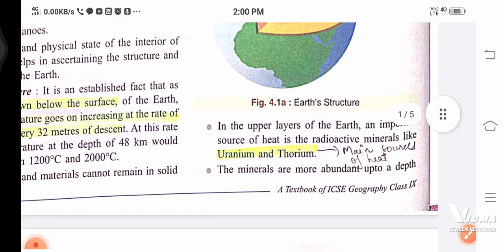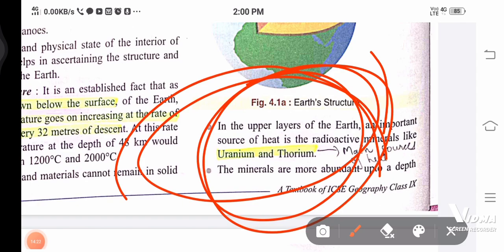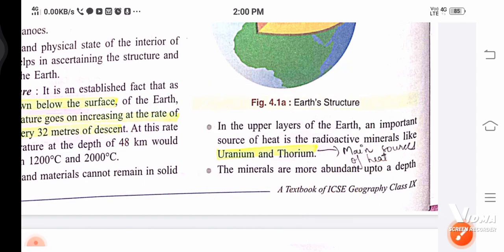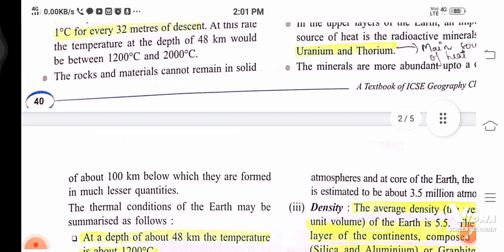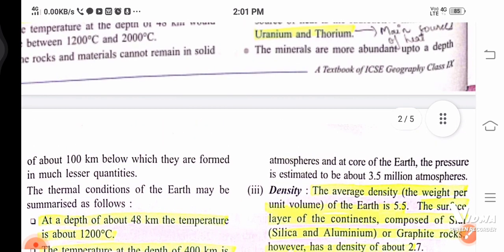an important source of heat, in your book they are given two, is the radioactive minerals. Do you know what is radioactive? Something that emits heat, like uranium and thorium. You would be discussing this part in your chemistry, I think. The minerals are more abundant up to a depth of about 100 kilometer, below which they are formed in much lesser quantities. Do you know what they are saying?